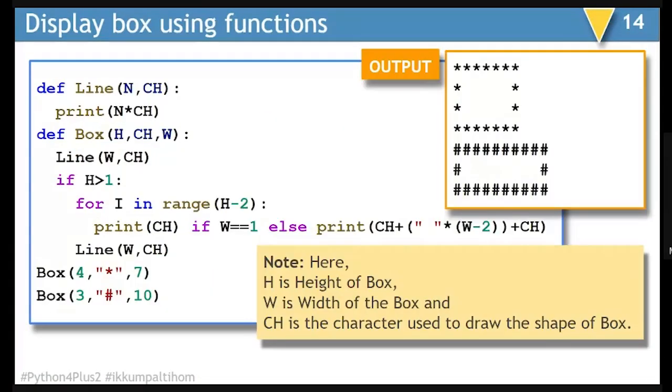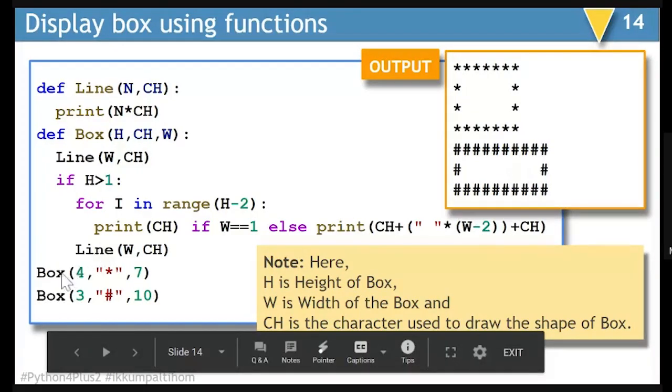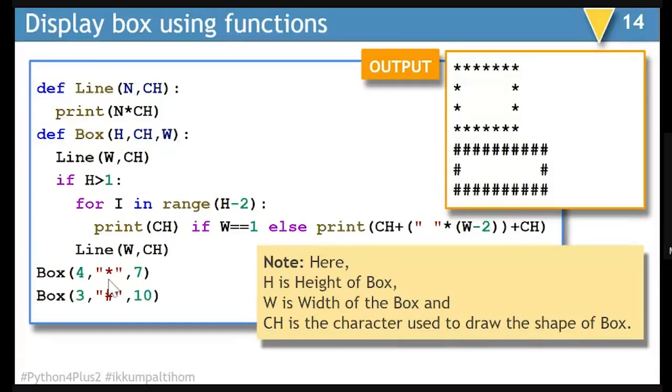This is another example where we are making use of two functions. One function is called from another. So you can see the first statement to be executed in this particular program is going to be the call for box, where we are having the first parameter as an integer 4. We have a character, which is a star, and 7. So here 4 is considered as height and 7 is considered as width. We are going to draw a box with the help of this symbol.